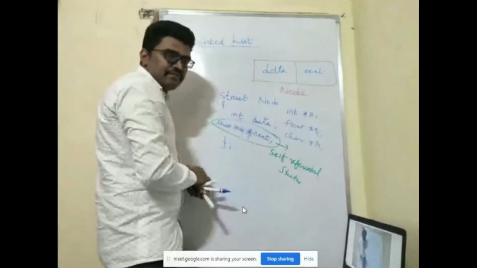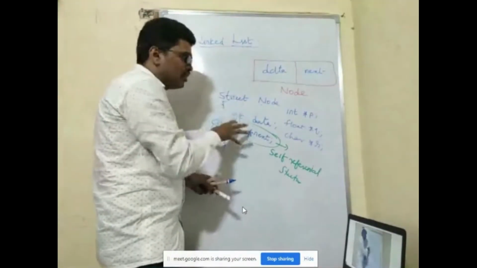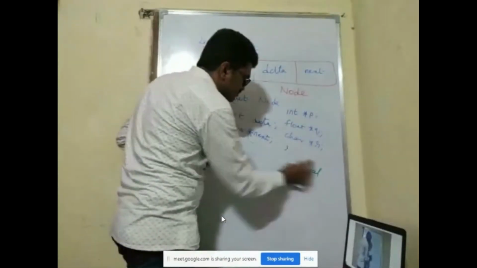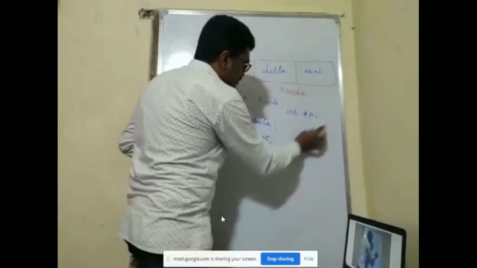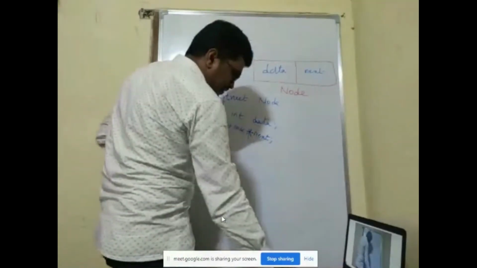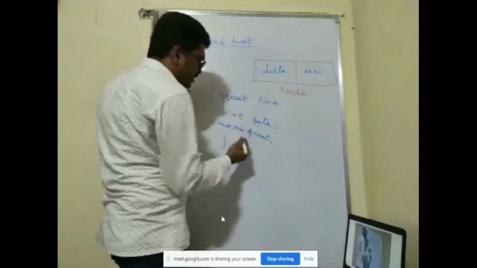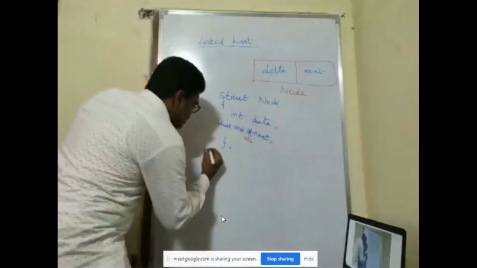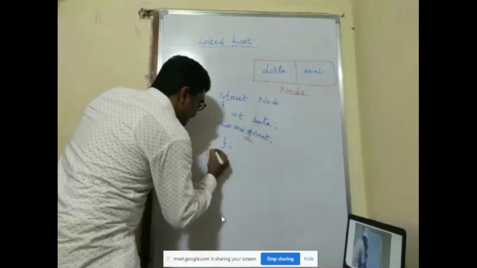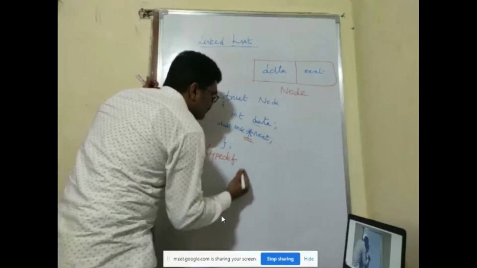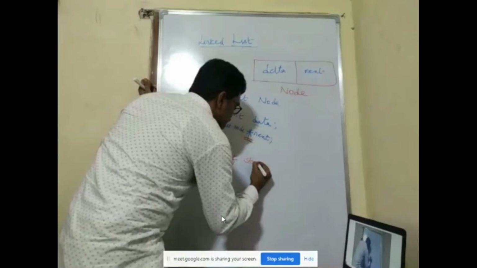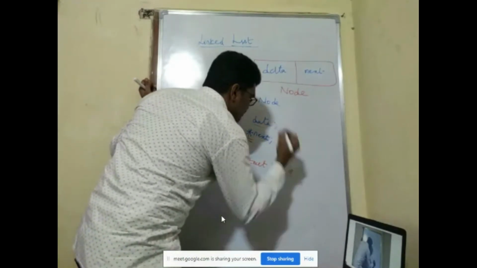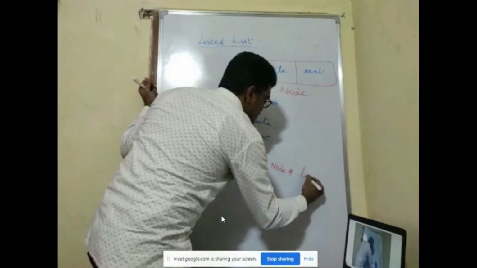Is it fine till now? For your simplification, I'll do one thing. Every time you see this star, you people get frightened, I know. So what I do is typedef struct node star, and I will rename it as list.